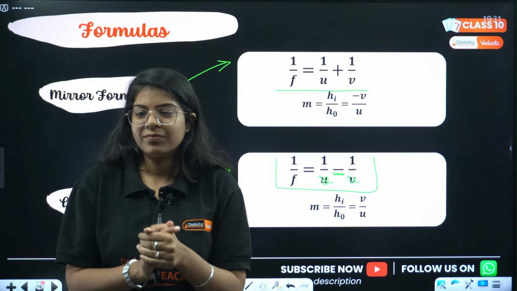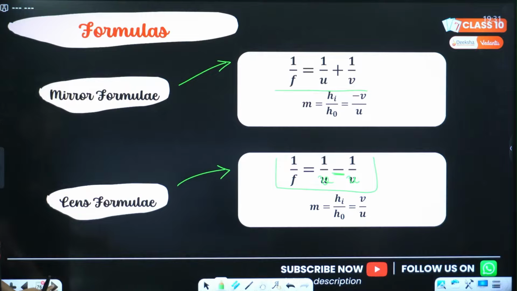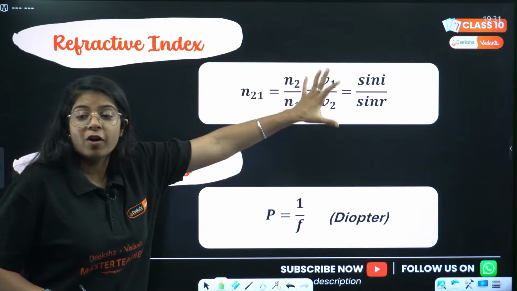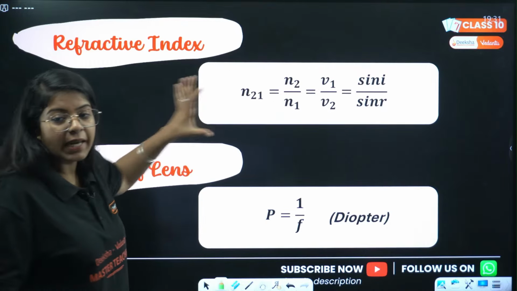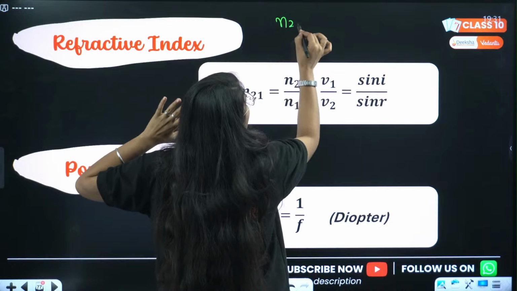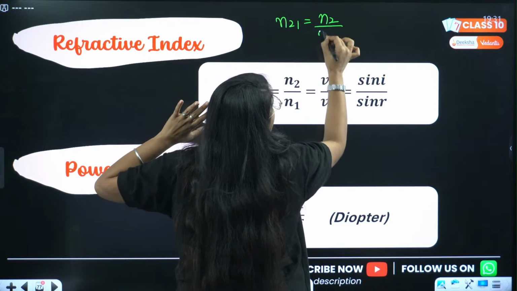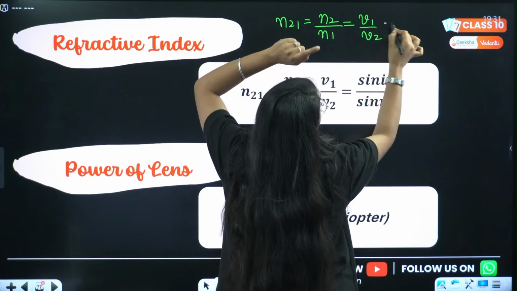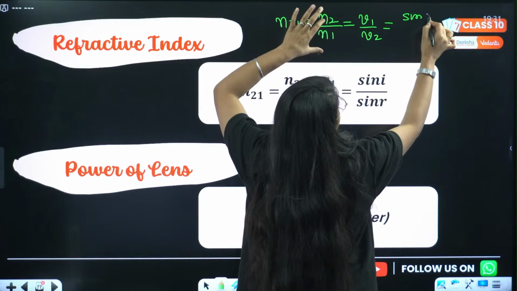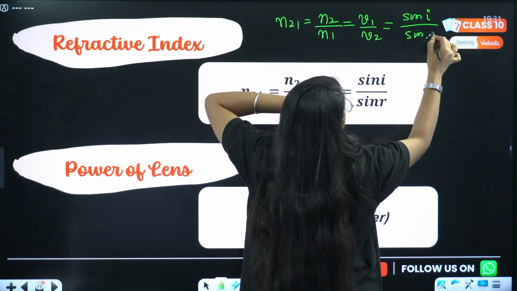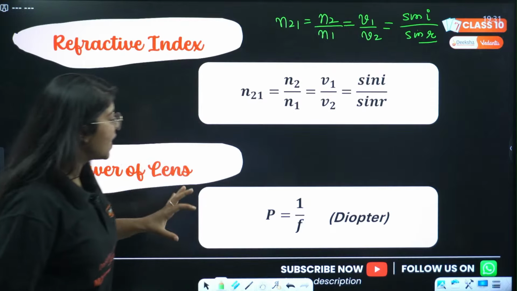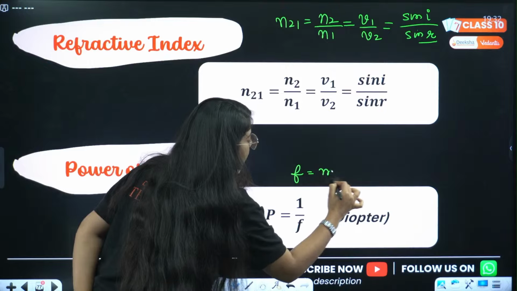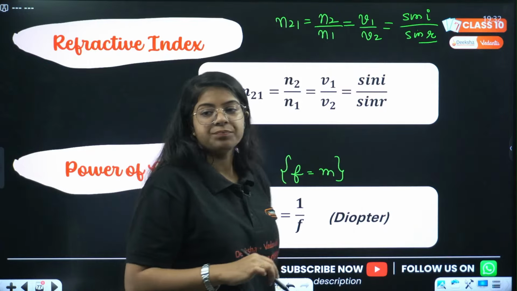चलो डन। And next we just have small thing, refractive index. This whole formula is very important, ठीक है, very important। n21 equals n2 divided by n1, velocity is inversely proportional, so v1/v2, and this will be equal to sin i divided by sin r, ठीक है। And power of lens is just 1 upon focal length when focal length is in meters, ठीक है। Done.